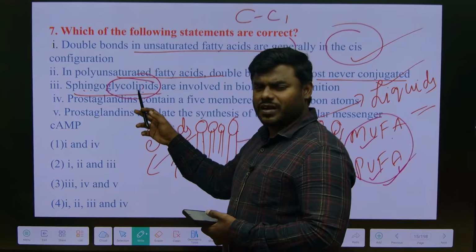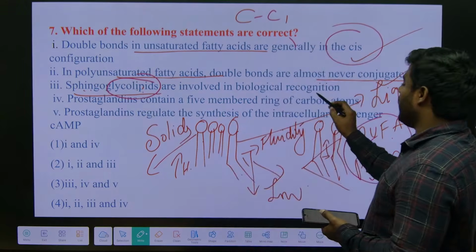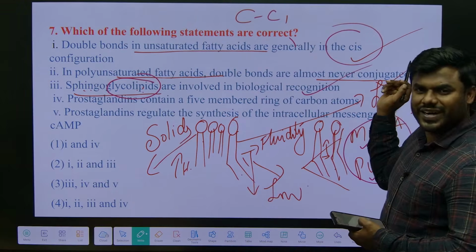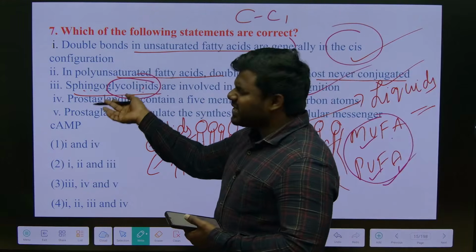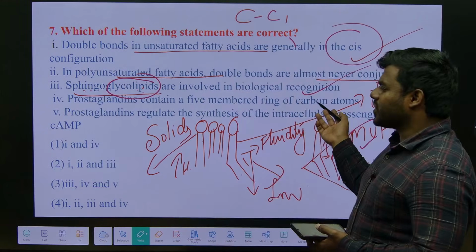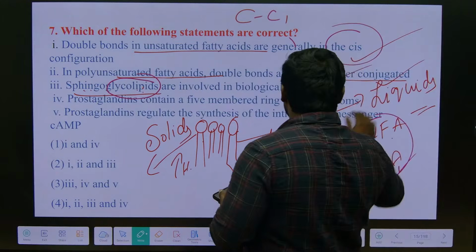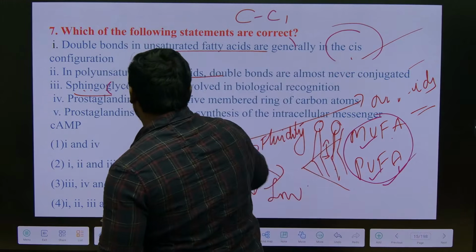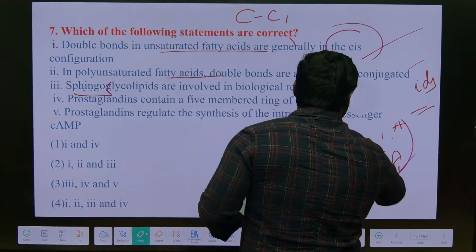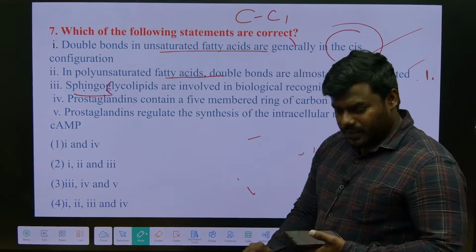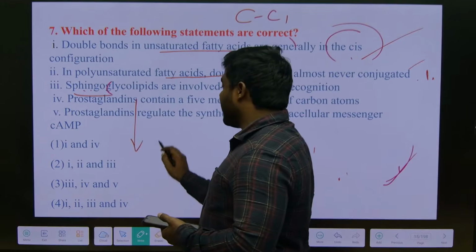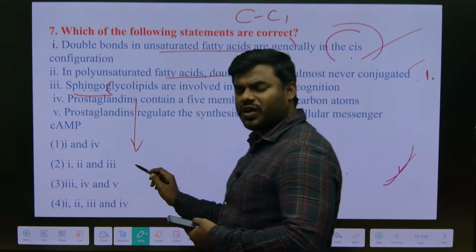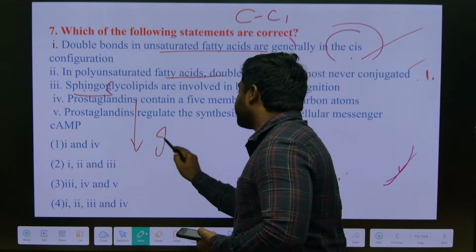Sphingosine associated with glycolipids is involved in biological recognition. Right statement. You can even say sphingolipids are also involved in biological recognition. You remember the next chemical, prostaglandins. I have told you in many lessons. What are these prostaglandins? Very good. They are the chemical mediators involved in the process of inflammation.